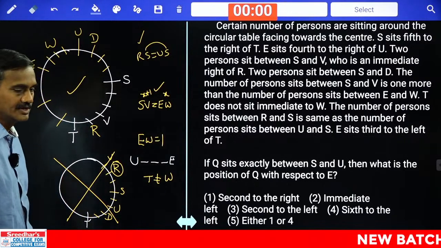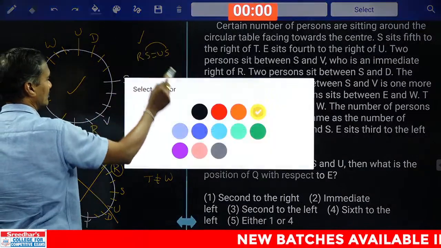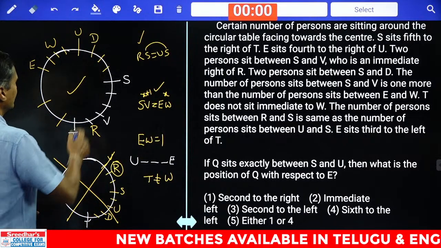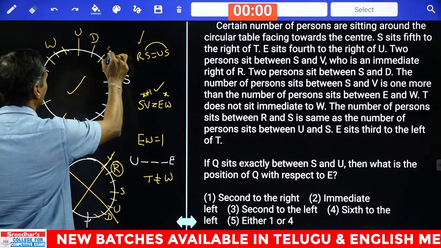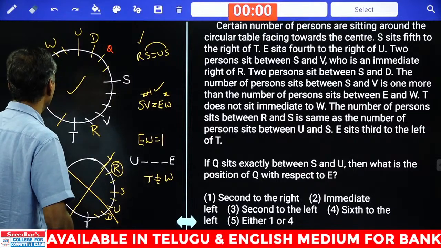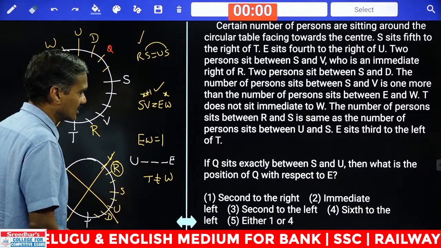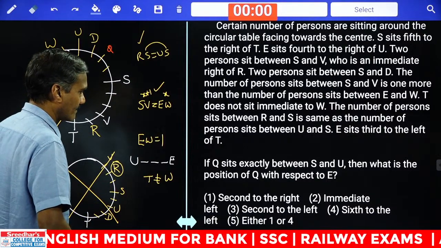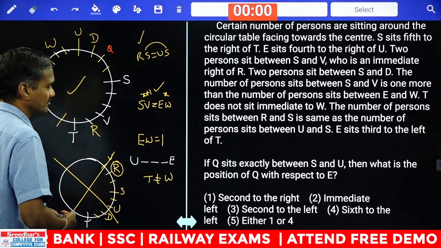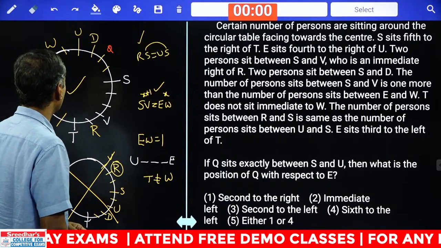And 17. If Q sits exactly between S and U. Now here, there is one more information that Q is exactly between S and U. S is here, U is here, exactly between Q is here. Then what is the position of Q with respect to E? Now Q is 1, 2, 3, 4, 5, 6 to the left. 6 to the left, that is 4. And second to the right is not possible, hence what is your answer? Choice 4.